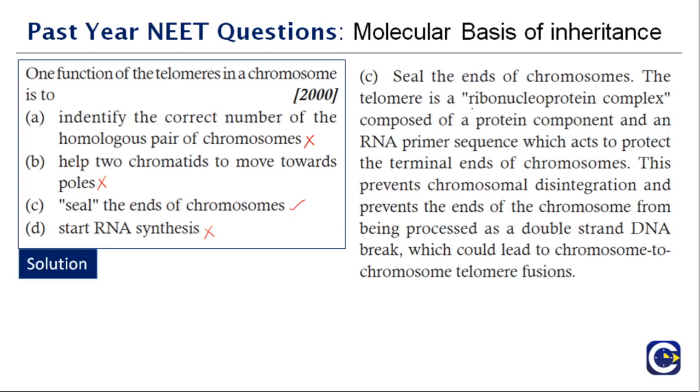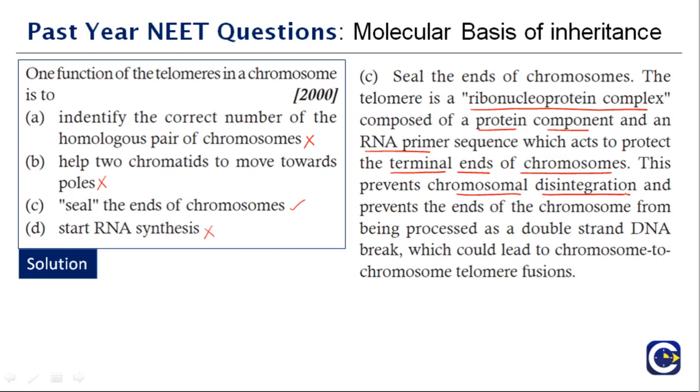The telomere is a ribonucleoprotein complex composed of a protein component and an RNA primer sequence which acts to protect the terminal ends of chromosomes. This prevents chromosomal disintegration.